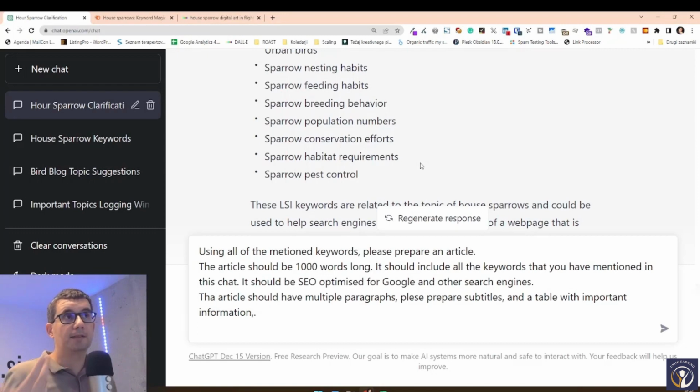We can also, some people would even give ChatGPT a part of their own article and tell it to write the article in such a style. What we can do is say this article should be informative but also funny and interesting.